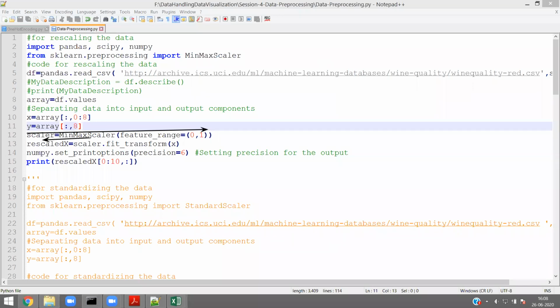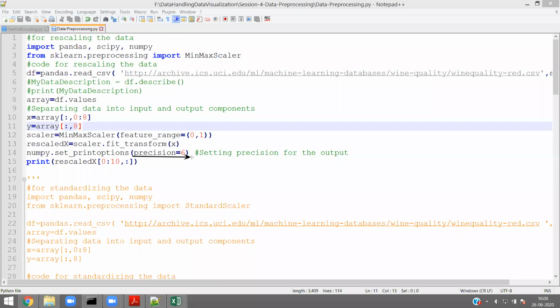Now, what I am doing is scalar dot fit underscore transform will actually transform the data set using the MinMaxScaler, and it is stored in rescaled x. x is my input, rescaled x is my output. After rescaling, what I am doing is precision equal to 6. That means it will scale the value with 6 decimal points.